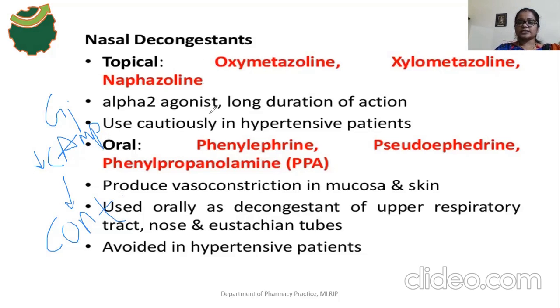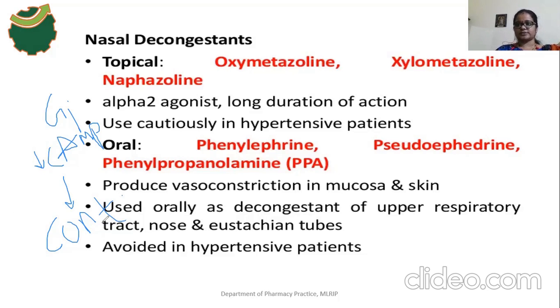As a result of the constriction effect, it stimulates the clearance of mucus from the nasal passages. Nasal congestion means the blockage present in the nasal passages, and that blockage will be cleared by the constriction effect.